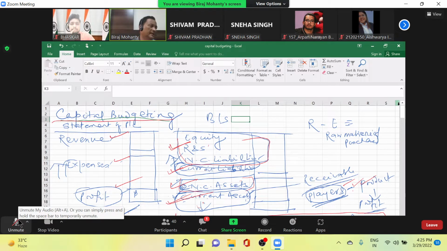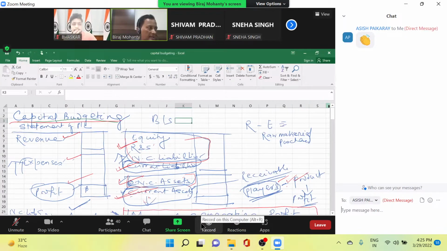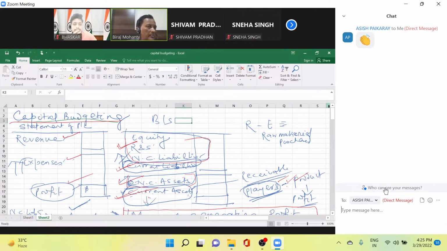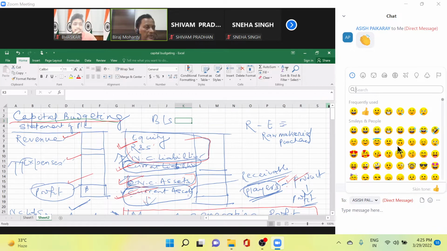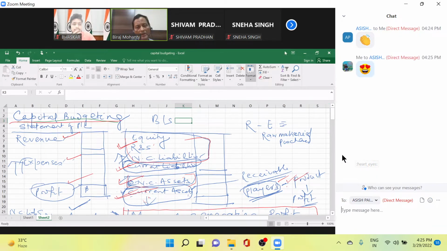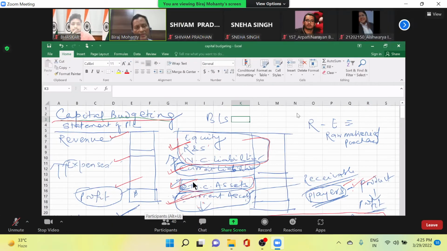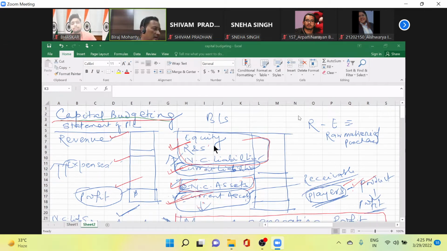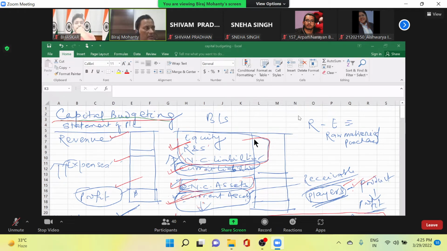Let me summarize what we have studied. I have taken 3 classes for you. In those 3 classes, we started with the statement of profit and loss and balance sheet. Thereafter, we said that profit is the primary objective of every business. In order to make profit, companies manage their revenue and they may also manage their cost. Profit comes from the statement of profit and loss, and in the balance sheet you have items like non-current liabilities, non-current assets, current liabilities, and current assets.